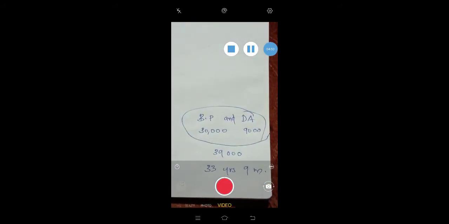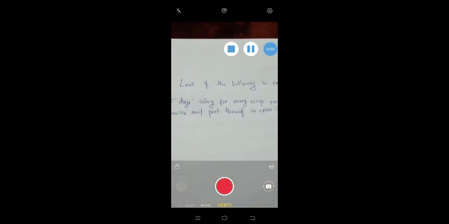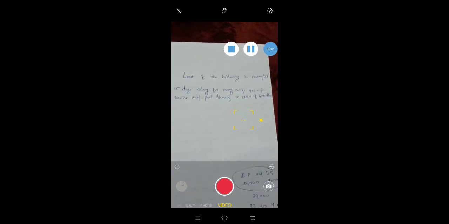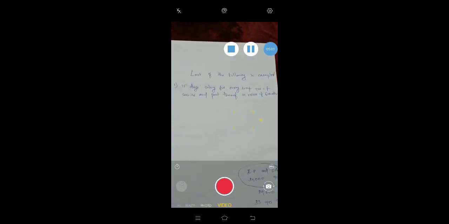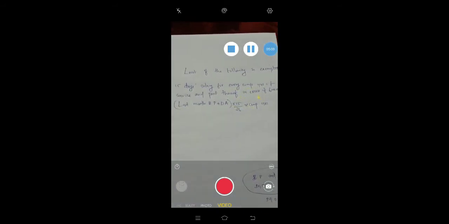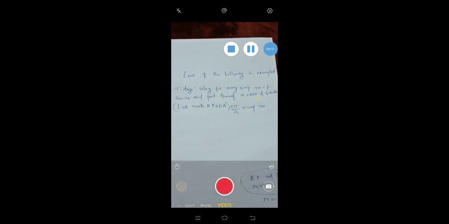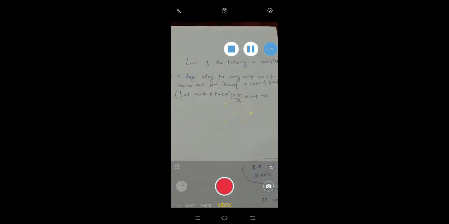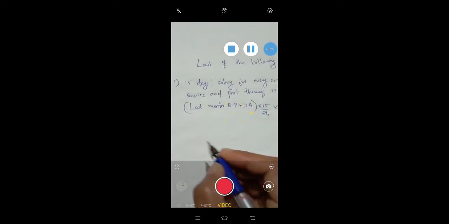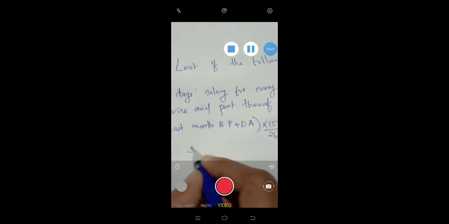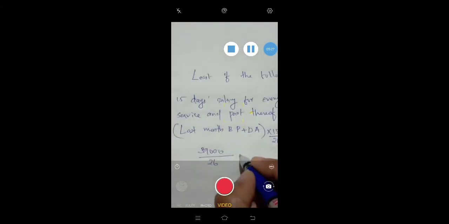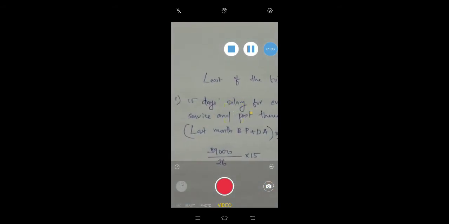So the first item is 15 days salary for every completed year of service and part thereof in excess of 6 months. That we can shorten and write like this: last month basic pay plus DA into 15 by 26 into completed years of service. Here last month basic pay plus DA is equal to 39,000, divided by 26 will give you 1 day's salary, into 15, you will get 15 days salary.